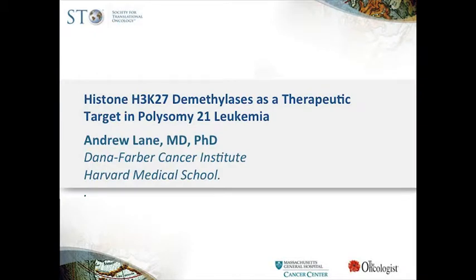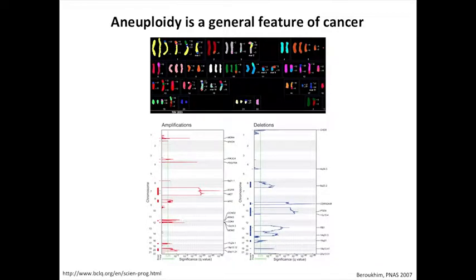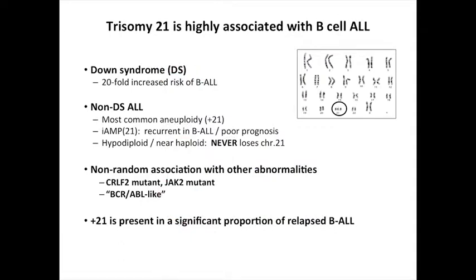So we are interested in aneuploidy in cancer and copy number change, which we've heard about today. And this can happen as a whole chromosome amplification or deletion, or smaller focal amplifications or deletions. And in some cases, we think we know what genes are important in those recurrently mutated regions, and sometimes we don't.